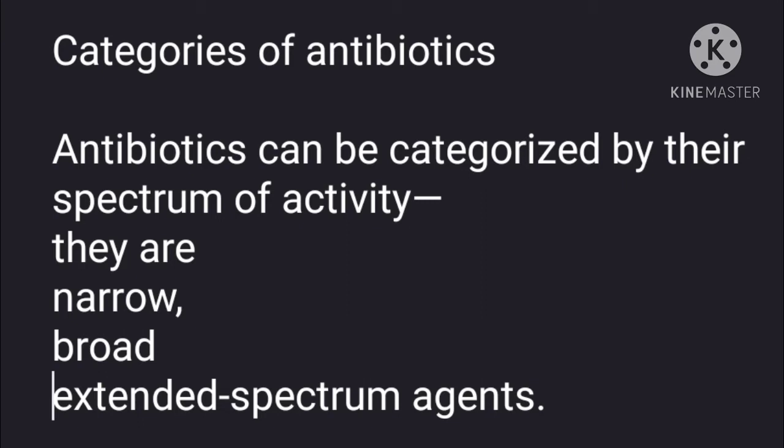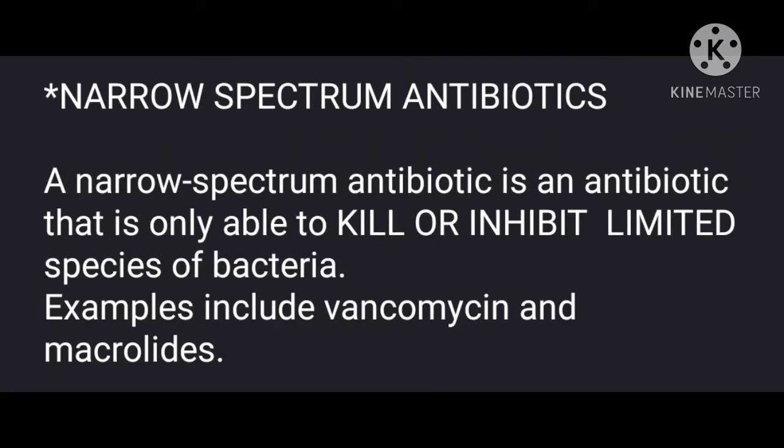Categories of antibiotics. Antibiotics can be categorized by their spectrum of activity. They are narrow spectrum antibiotic, broad spectrum antibiotic, and extended spectrum antibiotic. First one is narrow spectrum antibiotic. The narrow spectrum antibiotic is an agent that is only able to kill or inhibit limited species of bacteria. Examples include vancomycin and macrolide antibiotics.